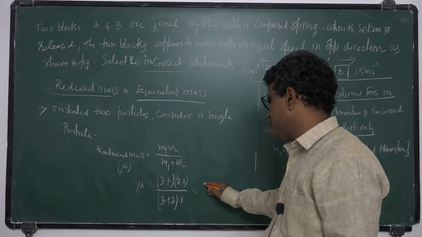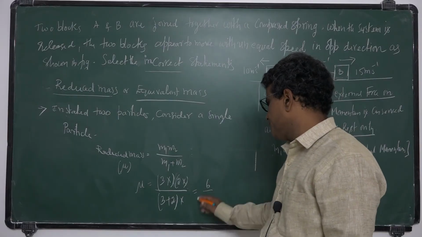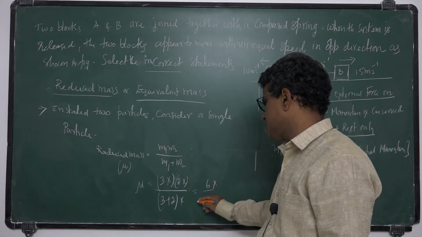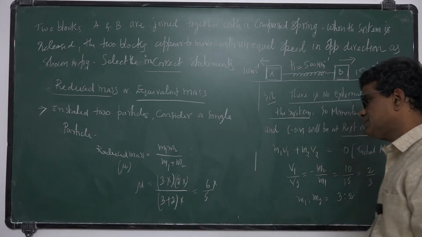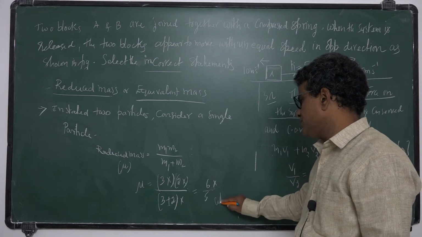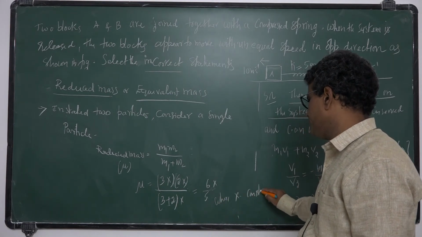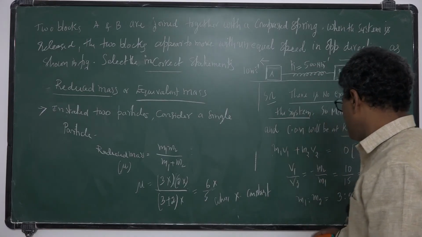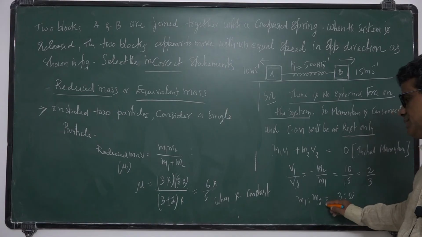So this is 3 into 2, 6x, 3 plus 2 is 5, 6 by 5x, where x is a constant, because we don't know the absolute values, we know the ratio of these masses.